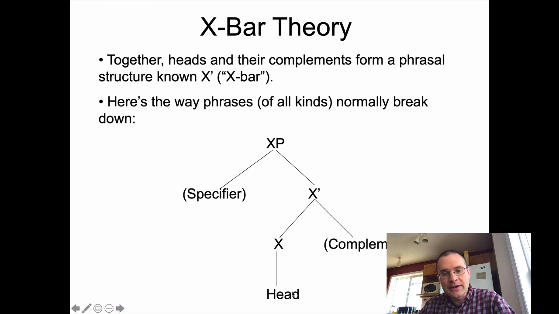The complement and the head are a little more tightly bound to each other, so they form a sort of subunit, which we're going to label as X-bar. And then that combines with the specifier to form a larger unit called XP. So let's say, for instance, we'll walk through a couple of examples, but say I had a noun phrase that I was working around with here. This level would be NP. This would be N-bar, basically N apostrophe. And then this label would be N for the head just by itself at the bottom.